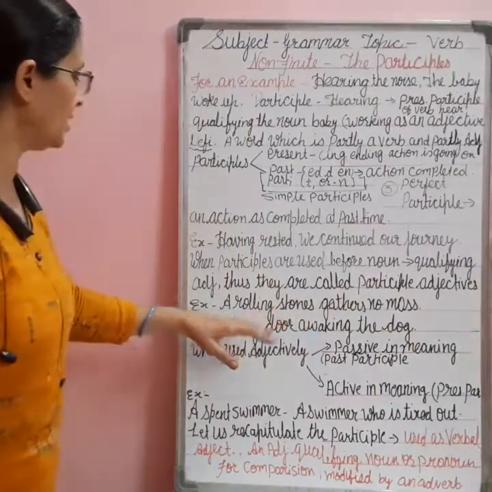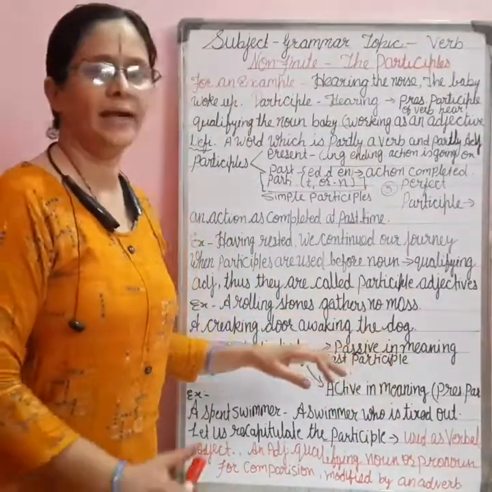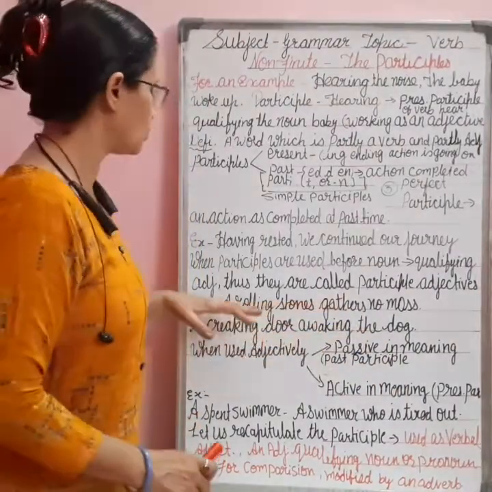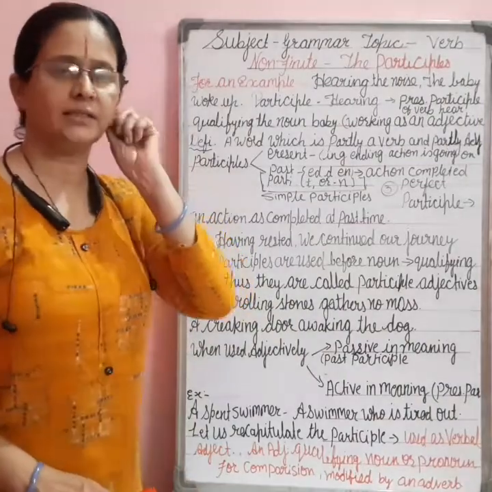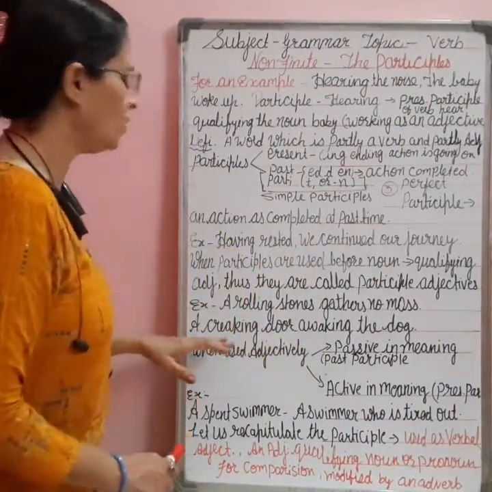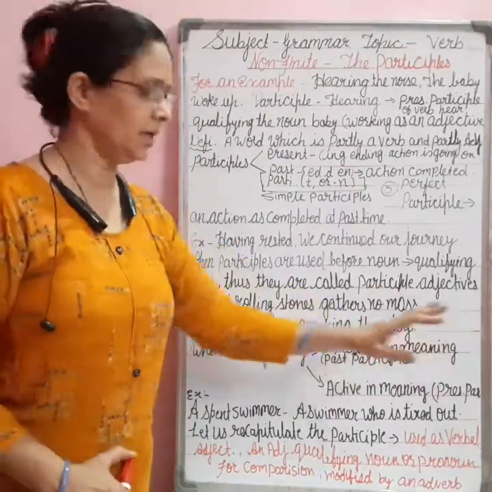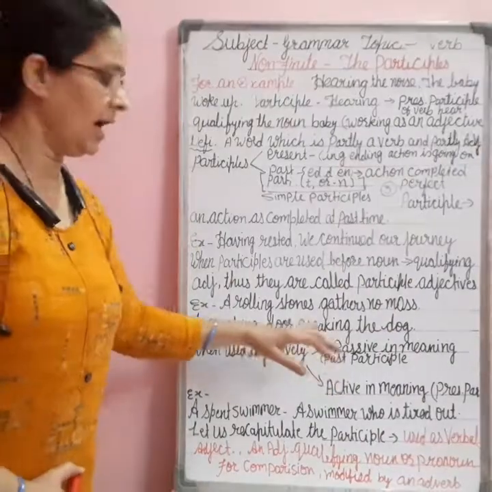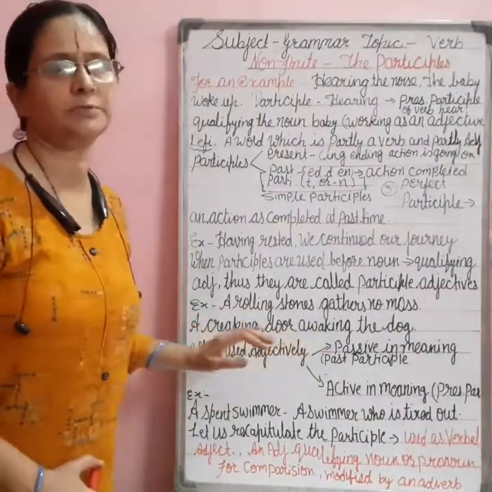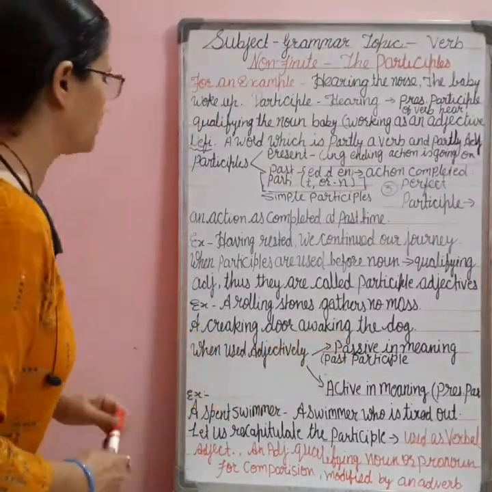What is the noun here? Stone. Stone is a noun, and the word which is qualifying the stone is rolling. We can say this is a participle adjective. Now another example, a creaking door awakes the dog. Here door is a noun and it is qualified by the word creaking. It is a present participle, also known as a participle adjective.